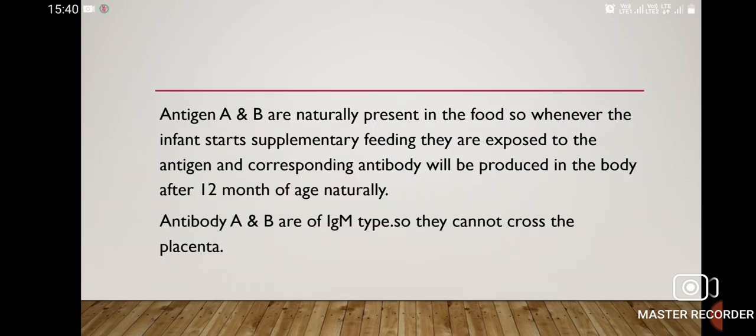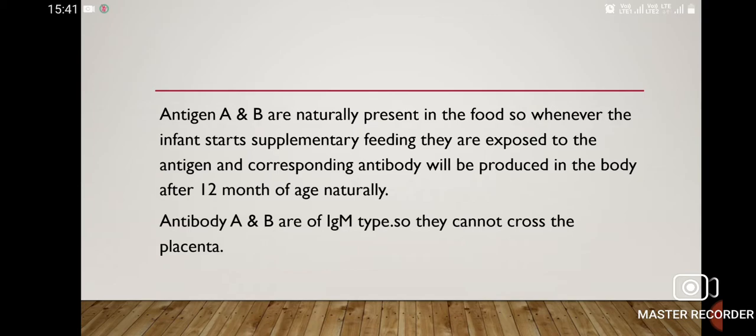Now, antigen A and B are naturally present in the food. So, whenever the infant starts supplementary feeding, they are exposed to the antigen. And we know antibody production starts whenever exposure to the antigen occurs. So, antibody will be produced in the body after 12 months of age naturally. Antibody A and B are of IgM type, so they cannot cross the placenta.